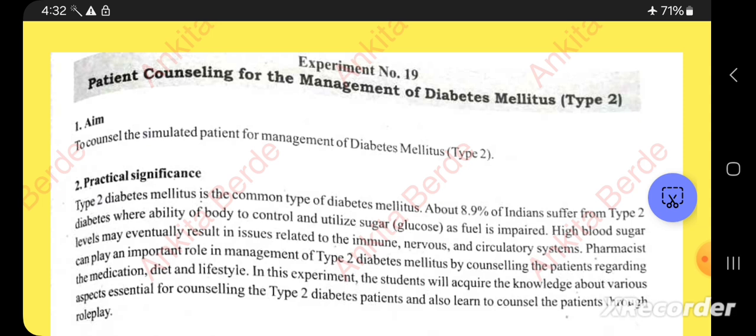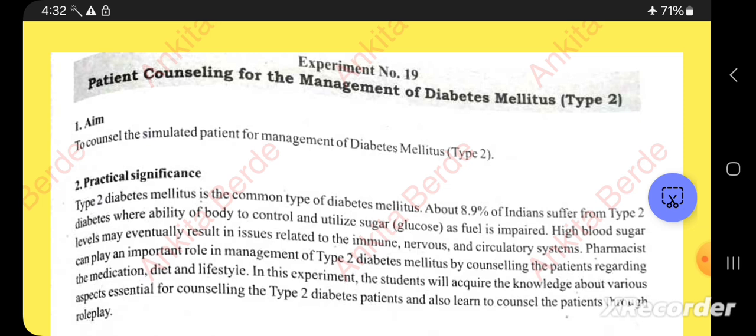So we know diabetes mellitus is a collection of metabolic diseases in which a person has a high blood glucose level, that is the blood sugar level, as a result of insufficient insulin production, inadequate cell response to insulin, or a combination of both.